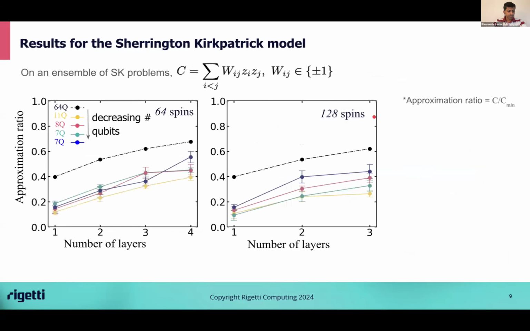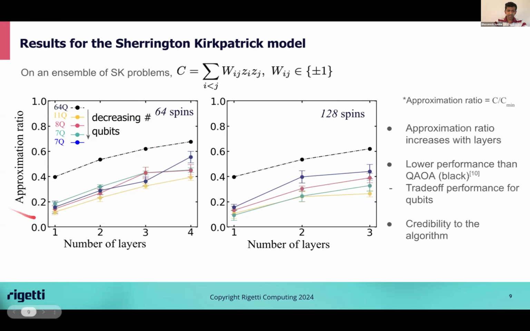We implemented this algorithm first for an ensemble of spin glass problems, Sherrington-Kirkpatrick problems, which are quadratic cost functions where the spins interact randomly. We plot here the average approximation ratio for an ensemble of problems versus the QAOA depth. The approximation ratio is just the ratio between the cost produced by the quantum ansatz and the actual ground state cost. So if the approximation ratio is 1, then we found the exact solution. These different curves with different colors correspond to different numbers of qubits for the same problem, different qubit efficient encodings for the same problem. And the curve in black is the traditional QAOA, which uses 64 qubits for 64 spins.